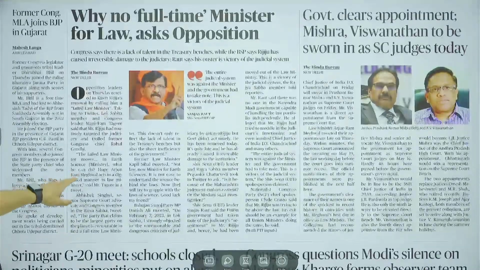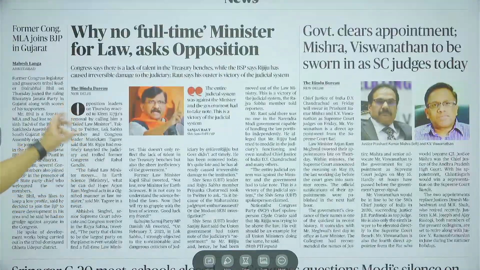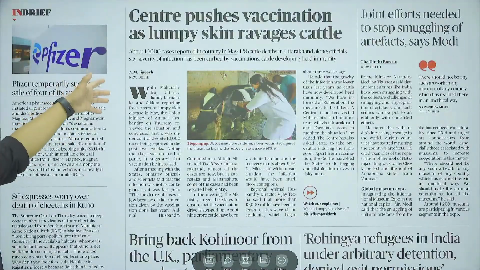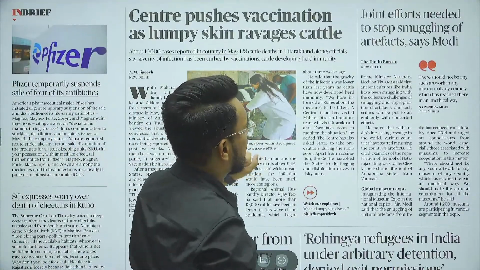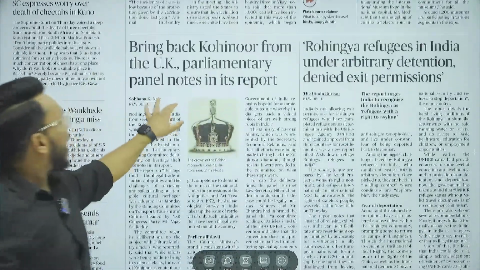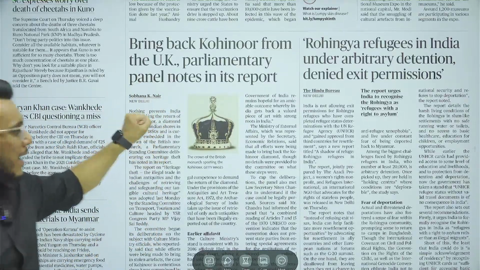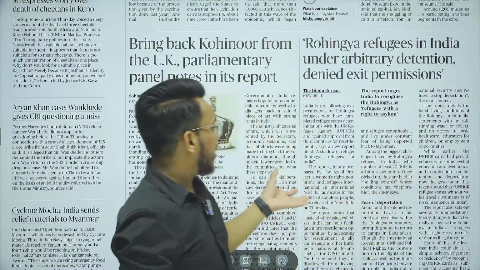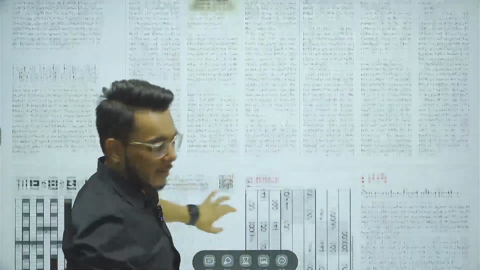Then moving on, political articles, guys, largely we have here. Why no full-time minister for law, asks opposition? Okay, these tenders, etc. Now here, Centre pushes vaccination as lumpy skin disease ravages cattle. So we'll see this article for the examination. Then, bring back Kohinoor, says UK parliamentary panel committee report. We'll see this article. Rohingya refugees in India under arbitrary detention. So this report has been released with respect to the condition of refugees. We'll see this particular article also for examination.